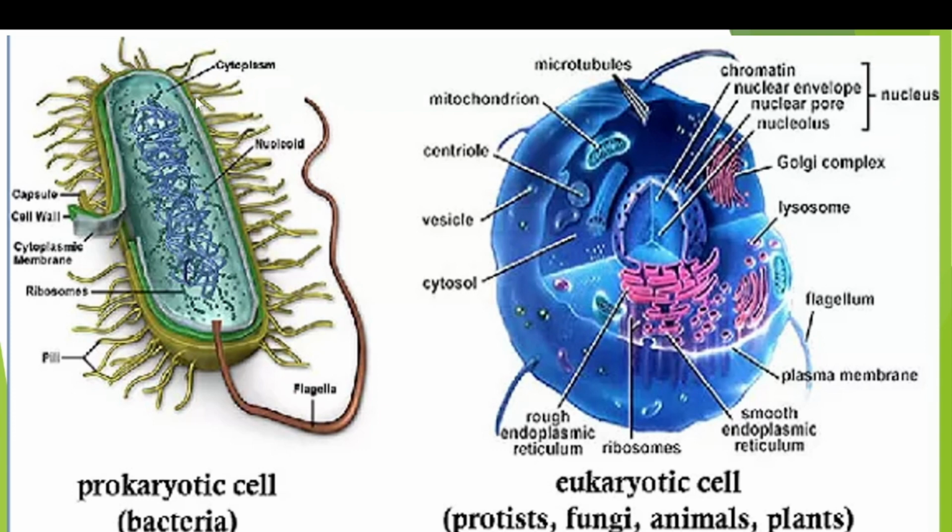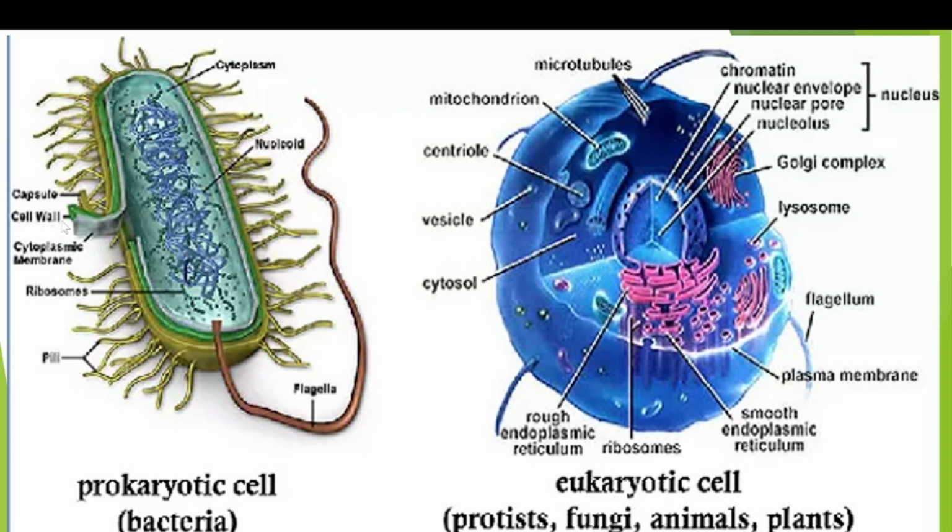So if we take the prokaryote ultrastructure, it contains different parts. The outermost part is the capsule. This capsule is mostly made up of carbohydrates and it is helpful for the prevention of desiccation or dehydration. Sometimes it is also helpful for attachment to the substrate. So this is the outermost structure of a prokaryotic organism.